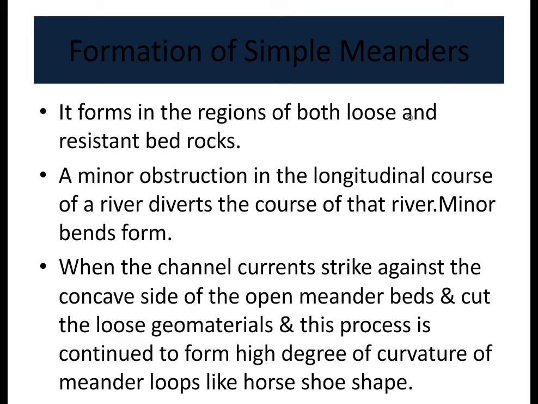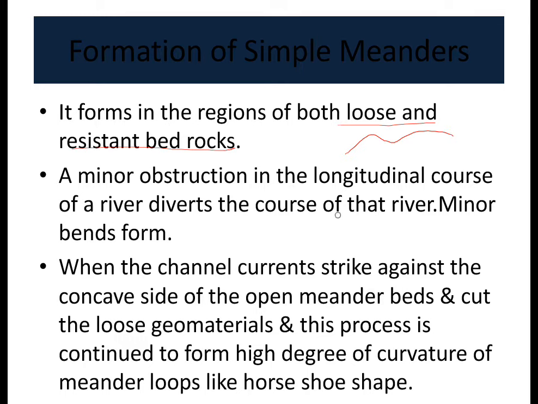And formation of simple meanders: it forms in the regions of both loose and resistant bedrocks. So simple meanders are formed here, because it is a plain region. If the bedrocks are loose and resistant, it can easily meander. And a minor obstruction in the longitudinal course of a river diverts the course of that river.